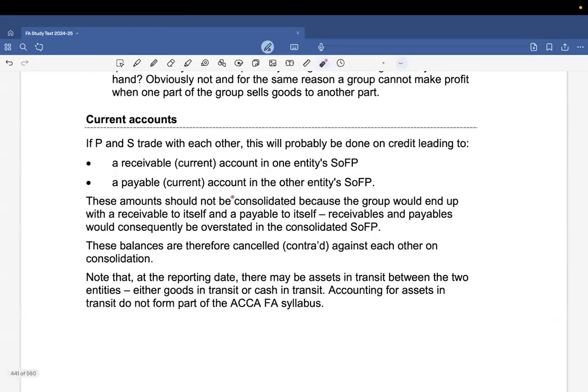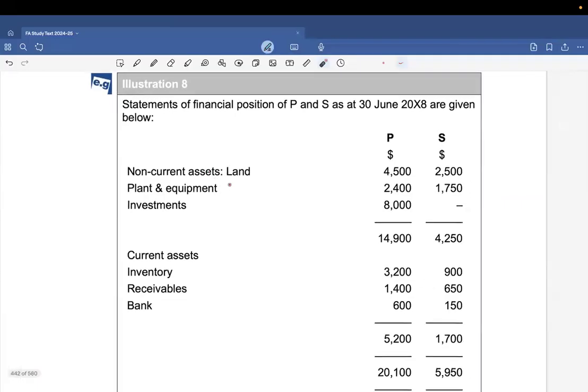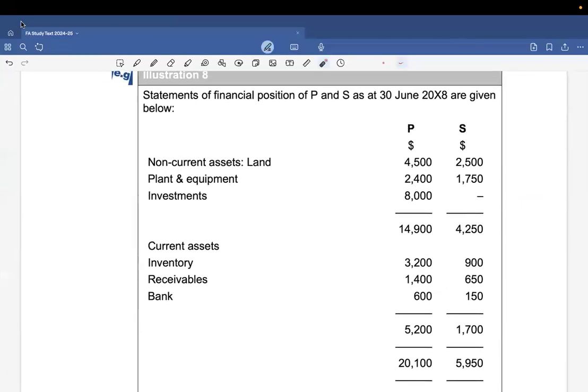When there is intra-group trading, you need to cancel things off. That's the rule. There can be a receivable that is due, a payable that is due between each other, given in the question. A credit balance is due to this company's subsidiary. So what you do is you take them off from current asset and current liability. That's all. Simple thing.